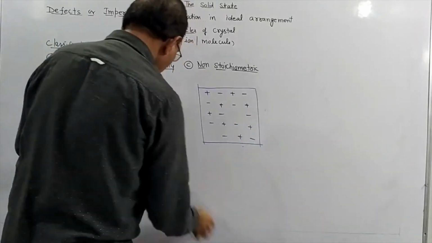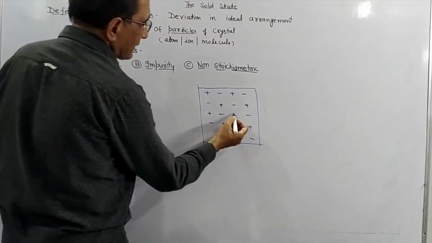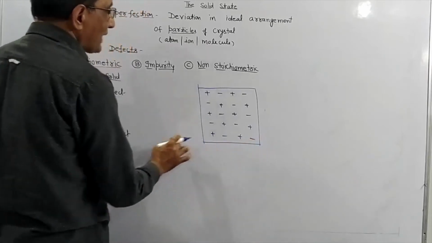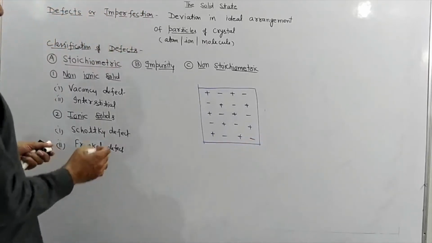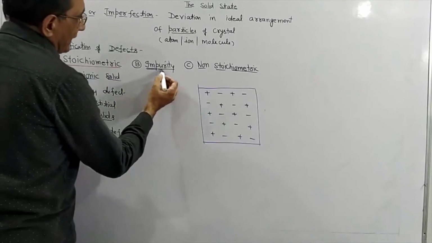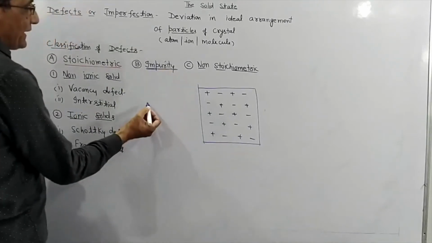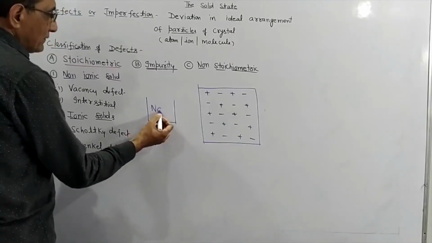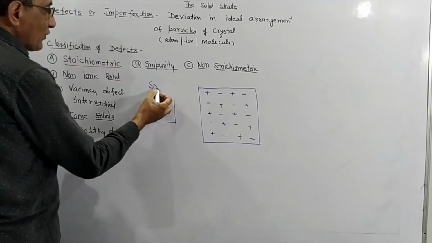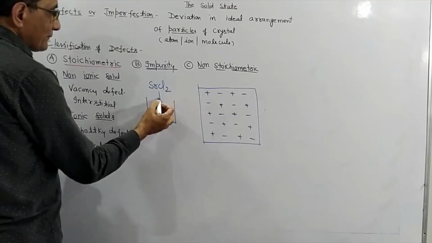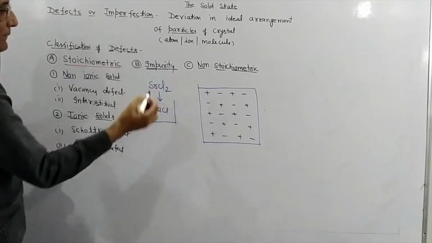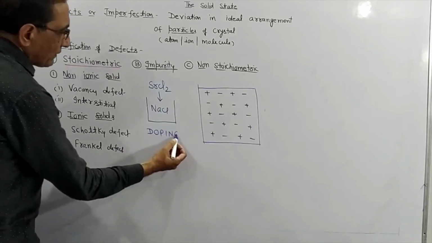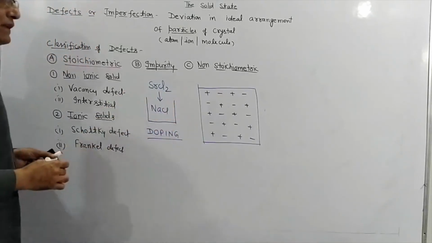Again, I am converting it into an ideal crystal. It has to be cation. Again, we have this ideal crystal. What is impurity defect? We have NaCl. If we add strontium chloride in this, it means we are adding impurity, and addition of impurity is called doping. Doping means addition of impurity in the crystal.